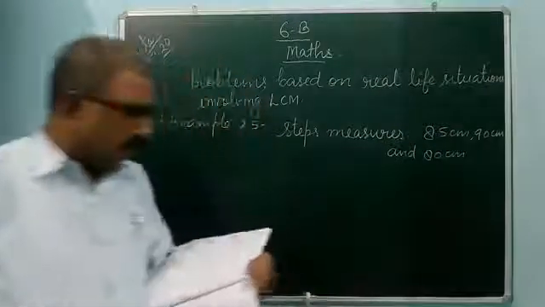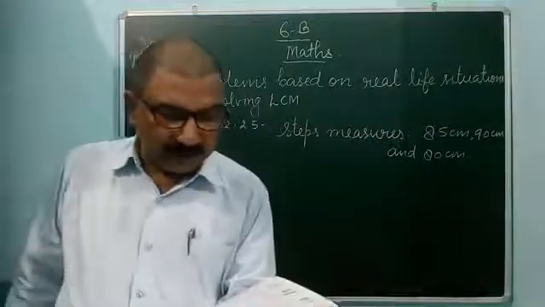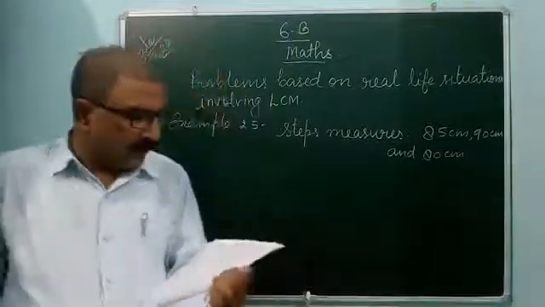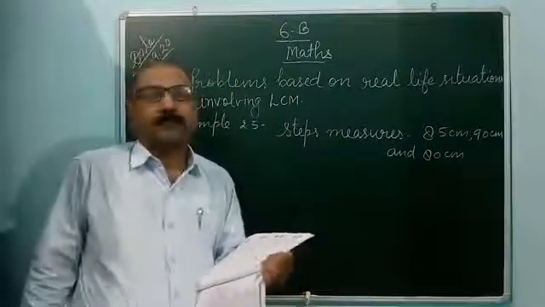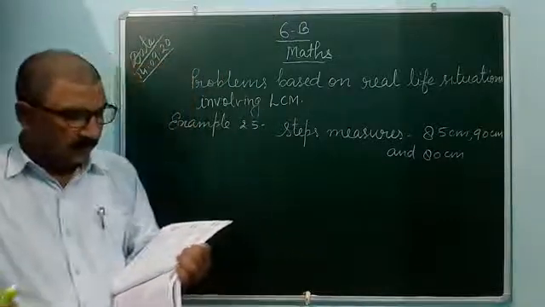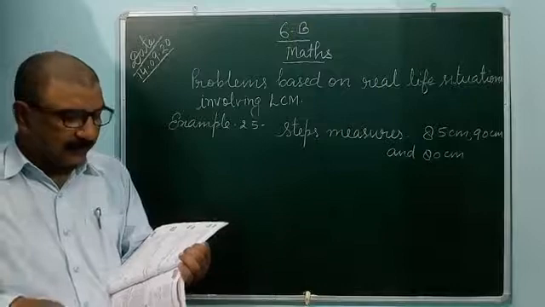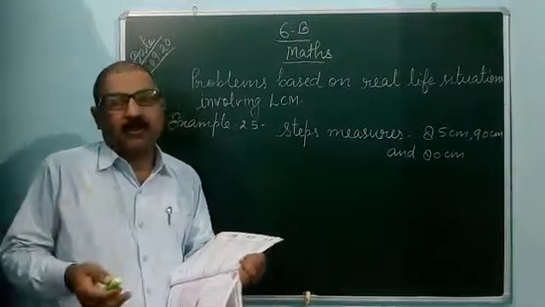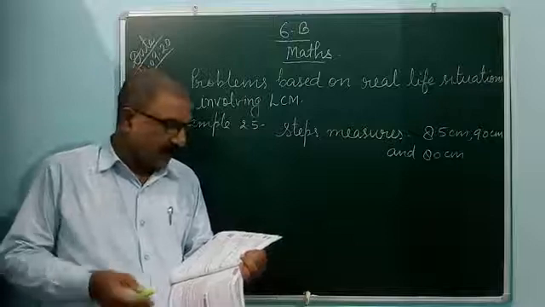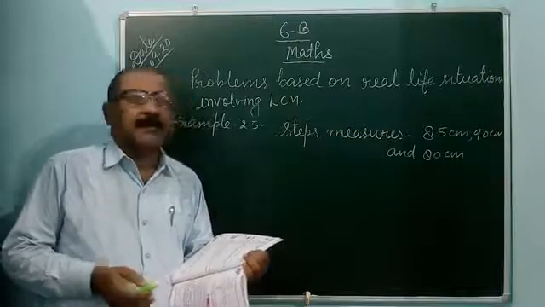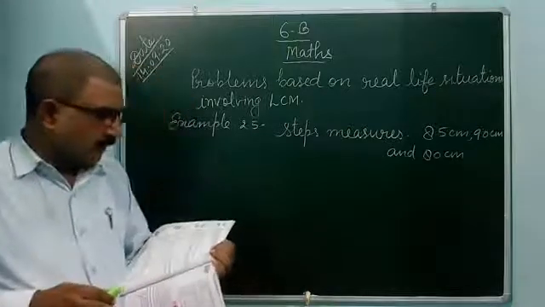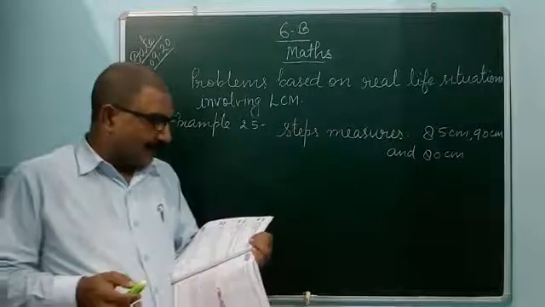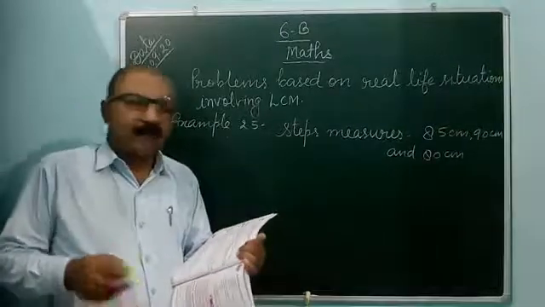After that, the question asks: at what distance from the starting point will they again step off together? Means at what distance can they step off together? In this situation, you can find that the required distance is the LCM of 85, 90 and 80.